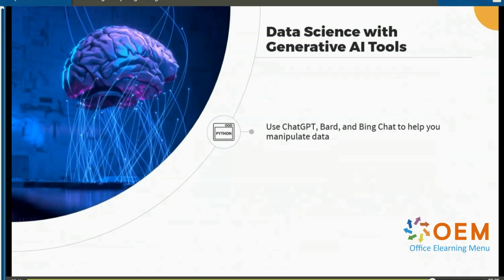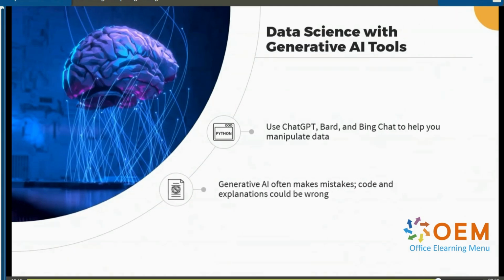Now, while these generative AI models are great at working with code, you should know that generative AI is still very much in its experimentation stage. The code that is produced by these models, the explanations, and the debugging may not always be right. These models often tend to hallucinate and believe things are right when they are not. So you need to use these tools with care. If you're in doubt about what some generated code does, use your common sense, refer to other original sources if you need to, but don't accept everything that these tools generate at face value.